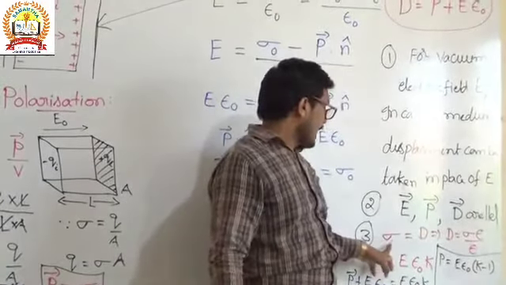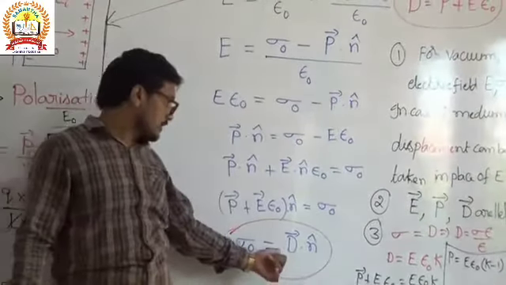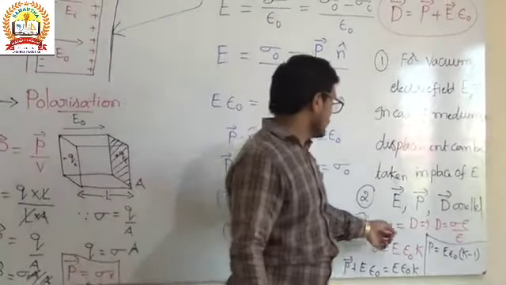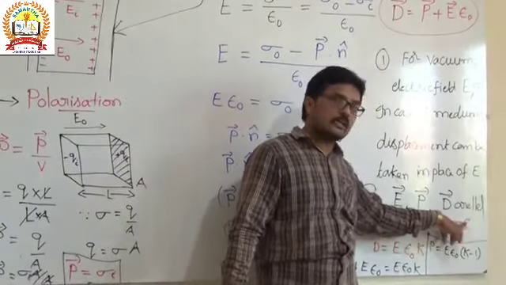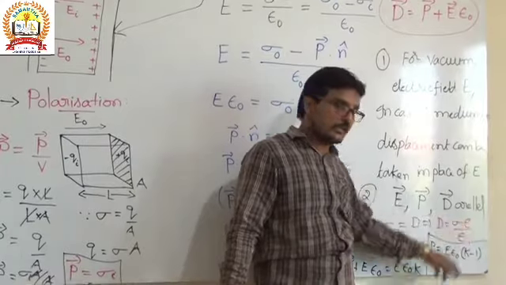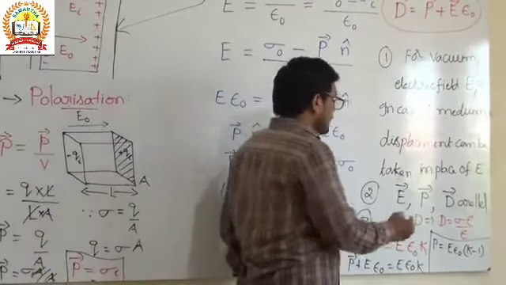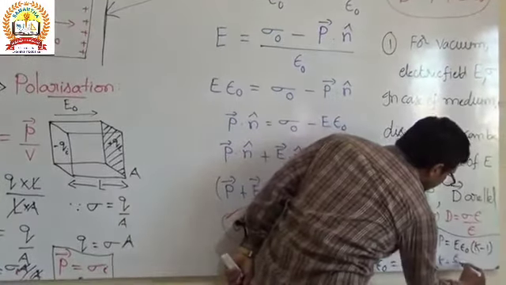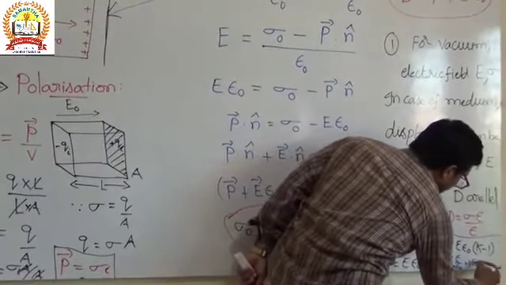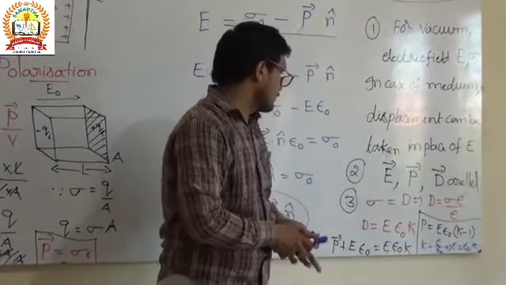As we know, the original surface charge density sigma equals D, and by using that notation, we multiply sigma by epsilon in numerator and denominator. Since K equals epsilon divided by epsilon naught, epsilon we can write as epsilon naught into K, and that I substituted here.